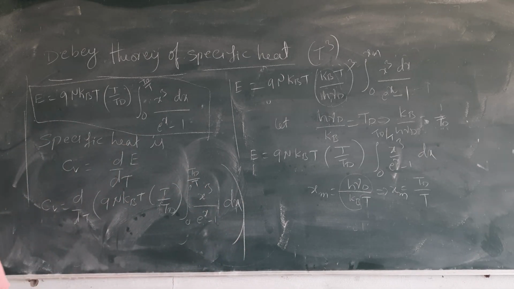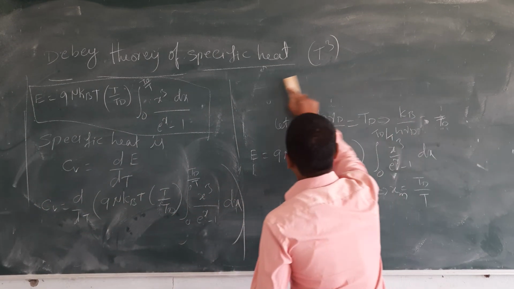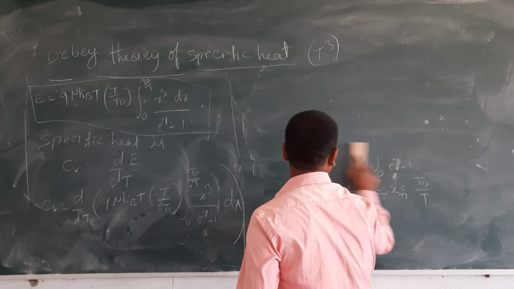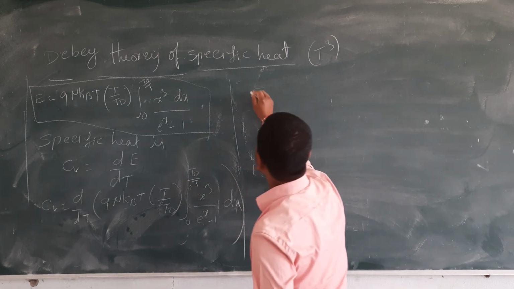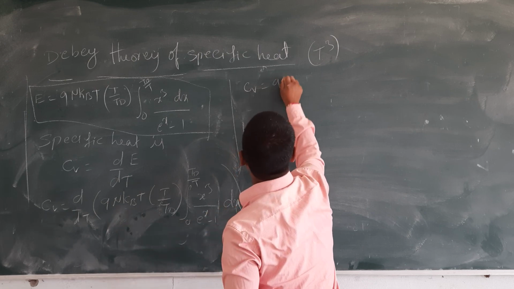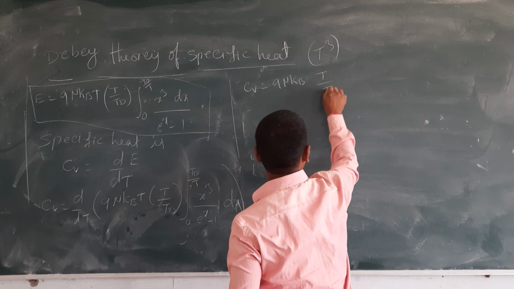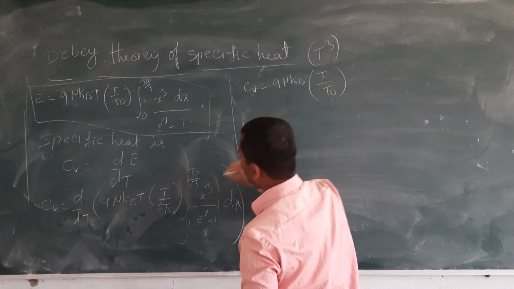It's a differentiation. Cv is equal to 9n kB, T by TD whole power 3.